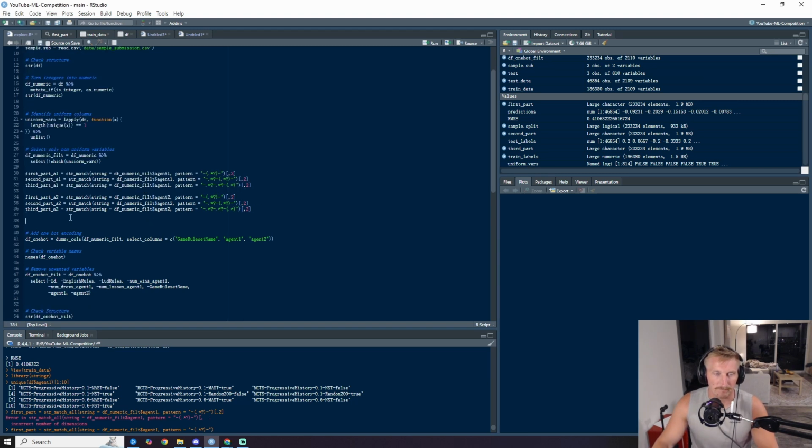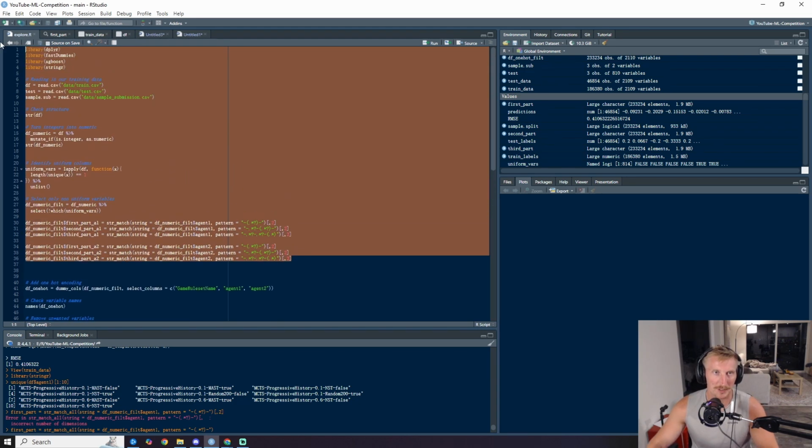Now, instead of doing df numeric filt and then doing first part, creating new columns like this, I'm just going to add that up here. So I'm just going to say df numeric filt and then the $ sign. That's going to say I'm creating this new column, which is first part A1, and it's just the result of this. So I'll just add this to all of these. This is just adding the columns onto our data frame numeric filtered.